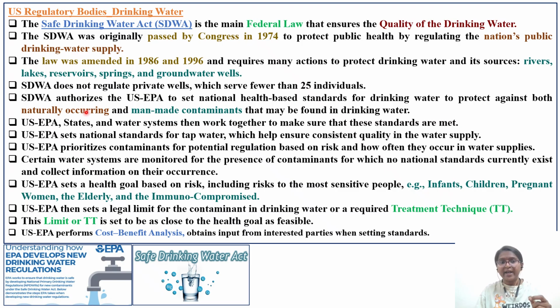The Safe Drinking Water Act authorizes the US EPA to set national health-based standards. For example, if in a particular lake some contaminant is there, whether arsenic or lead, the US EPA will set national standards for those lead or arsenic levels. These are standards for drinking water to protect against both naturally occurring contaminants and man-made contaminants.